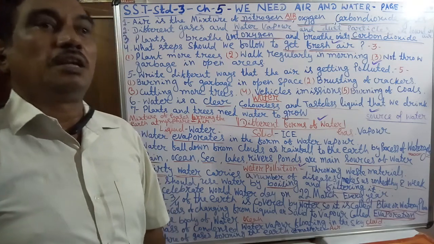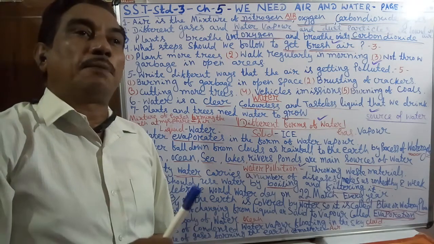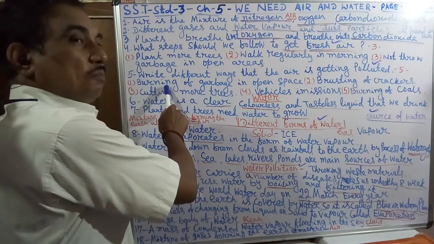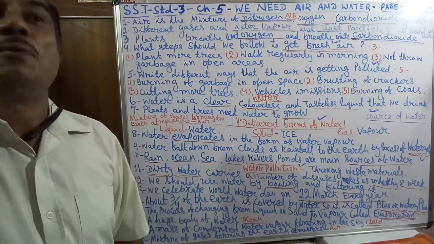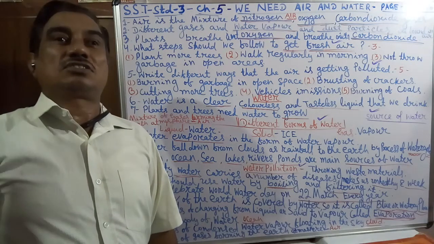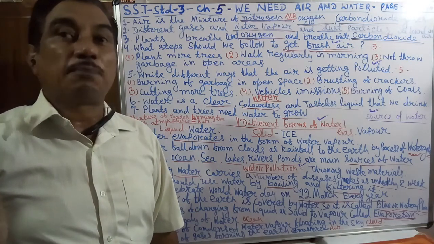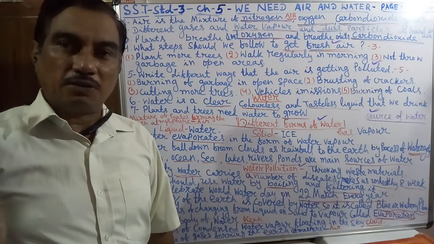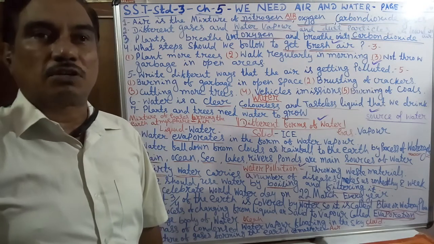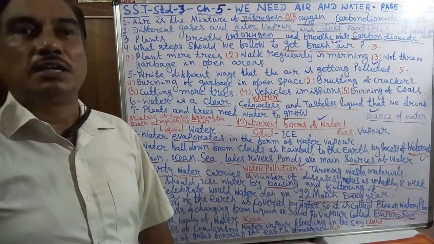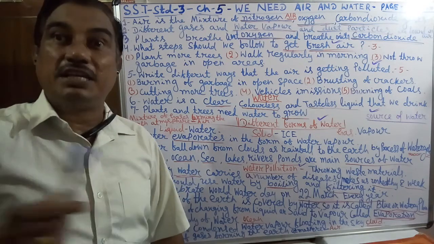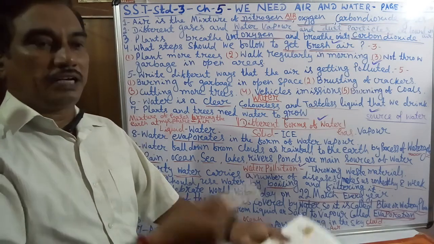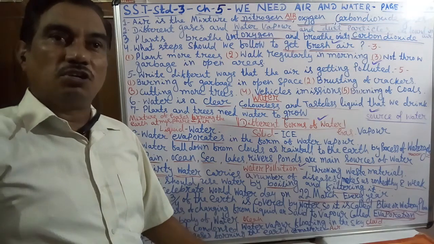First is the burning of garbage in the open space. Second, bursting of crackers, which also pollutes. Then cutting of more trees, which also pollutes, since trees form the oxygen that we take.